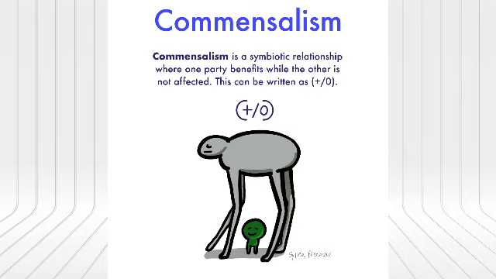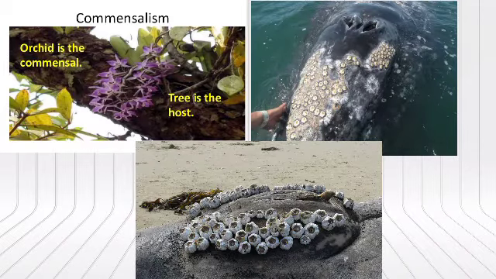Now let us take a few examples to understand this interaction. An orchid growing as an epiphyte on a mango branch. Epiphyte means a plant that grows on another plant and is not a parasite. So this orchid grows on a mango branch, and barnacles also grow on the back of a whale. Here the orchid and the barnacles are getting some kind of benefit, that is, they are getting a shelter to live in, while neither the mango tree nor the whale derives any kind of benefit.